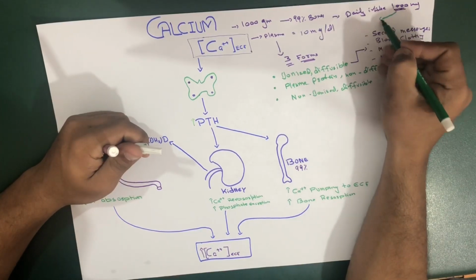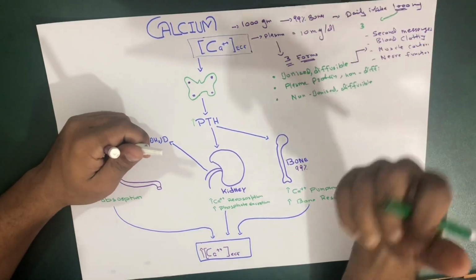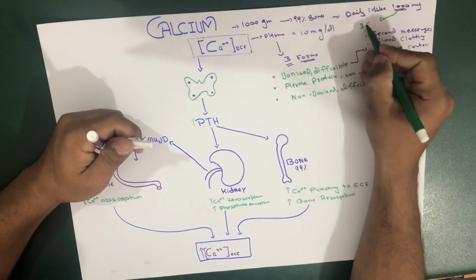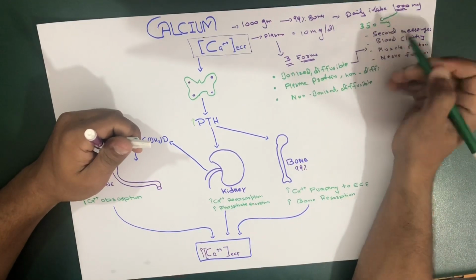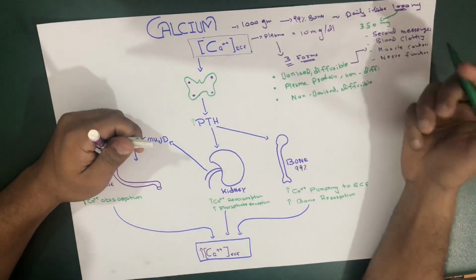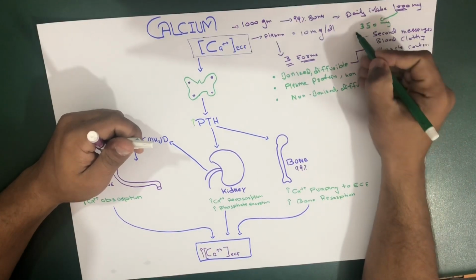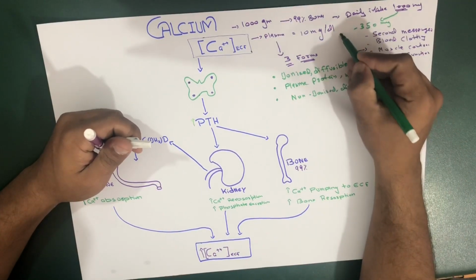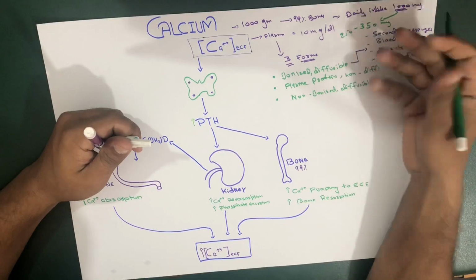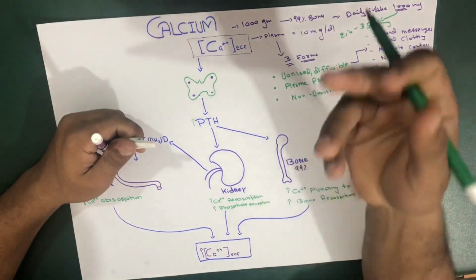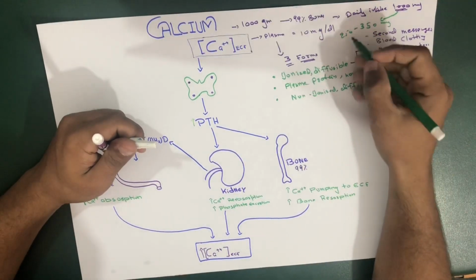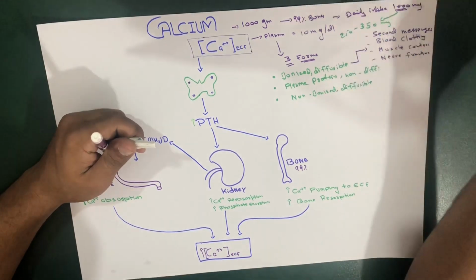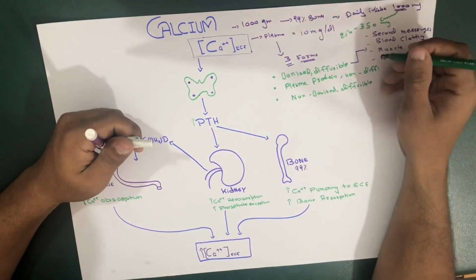What you have to remember is that from this 1,000 milligram, only 350 is going to be absorbed from your intestine, and from that 350, 250 you have to subtract. It's because those 350 are absorbed from the intestine, go through the mucosal layer, and again drain into the intestine and are excreted out through the feces.